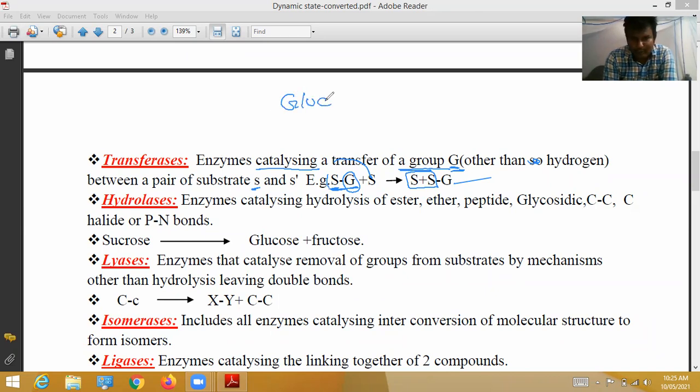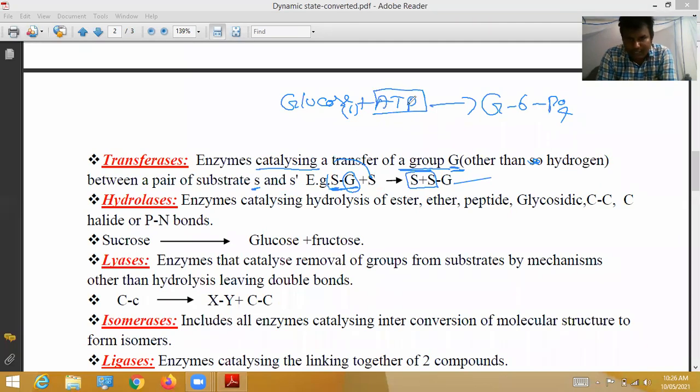See glucose. Here glucose combines with ATP and is converted into glucose 6-phosphate. Here the 6th carbon atom of glucose is involved. How? Out of the 3 phosphate molecules in ATP, 1 phosphate is added to glucose, and it is converted into glucose 6-phosphate. Then two phosphates remain, so ATP becomes ADP.